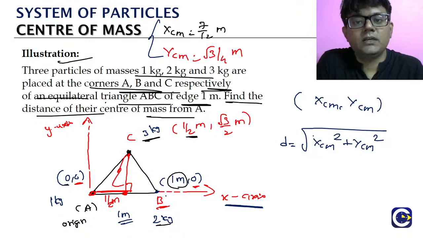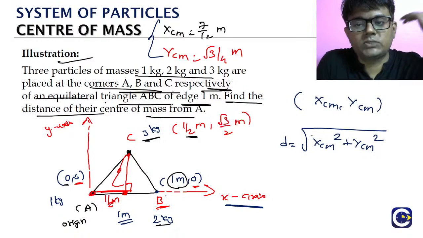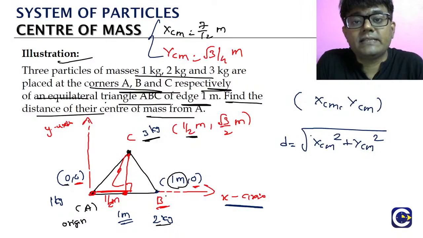If you have a point with coordinates x comma y, the distance from the origin is root of x square plus y square. If you have a point with coordinates x comma y comma z, the distance from the origin will be root of x square plus y square plus z square.